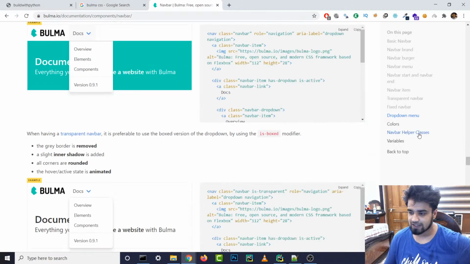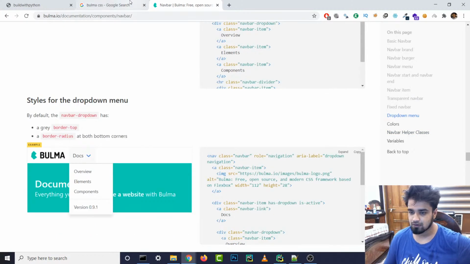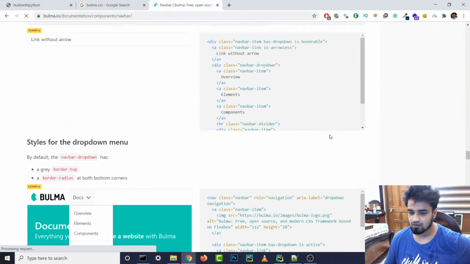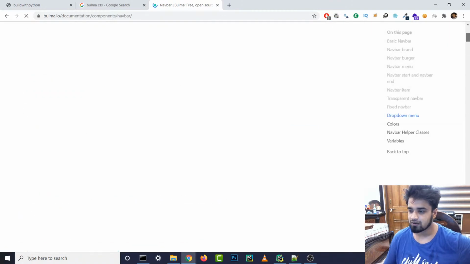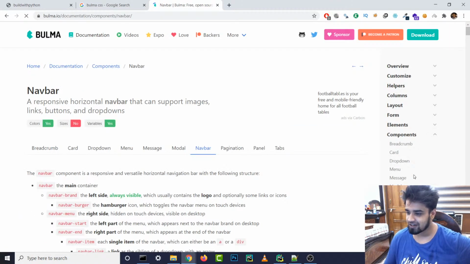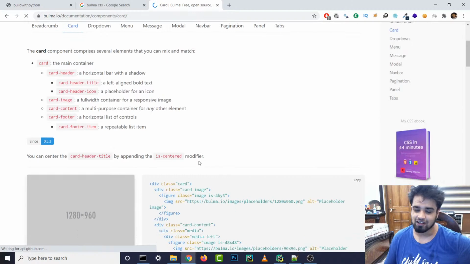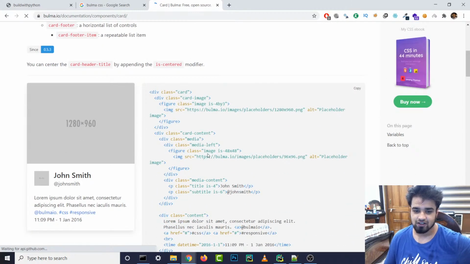Does it also have cards and stuff? They also have a book that we need to buy. Alright, do they also have cards? They have cards. But it's just CSS, so I guess that sucks.